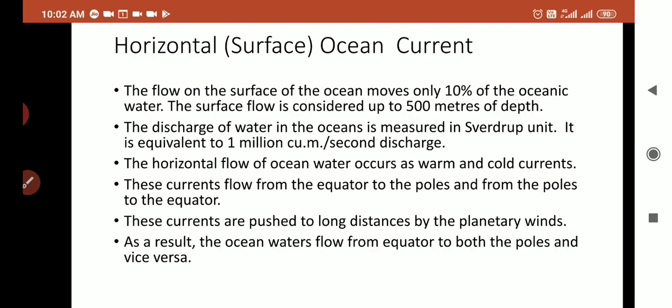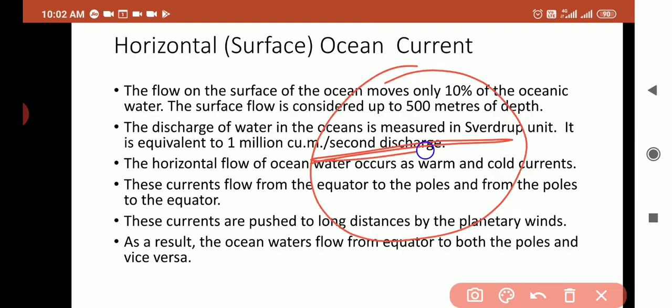Okay. These currents flow from the equator to the poles and from the poles to the equator. Remember, this is the equator, you know very well. This is the North Pole and this is the South Pole.